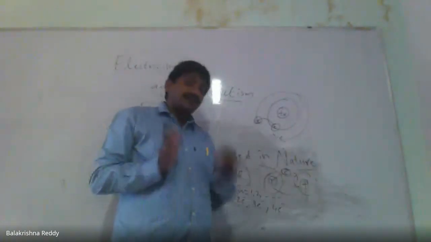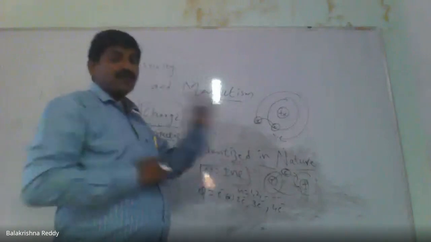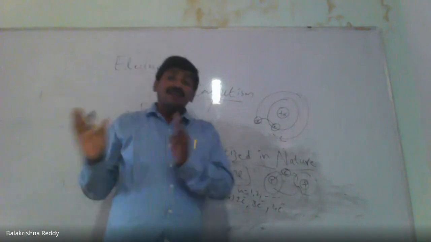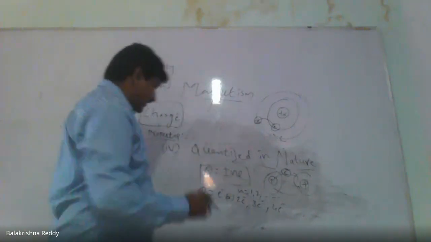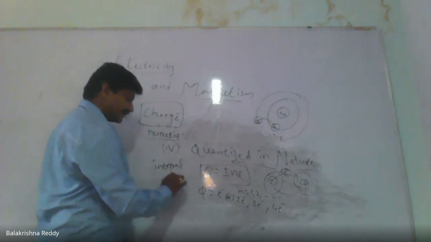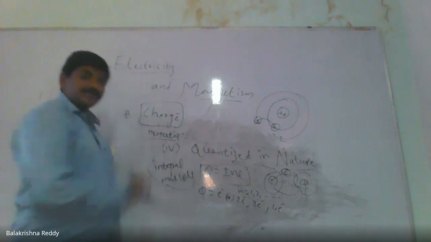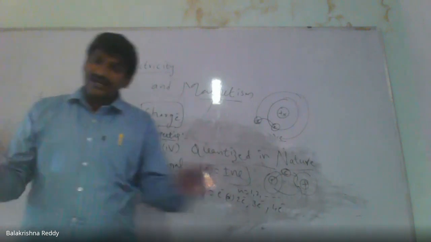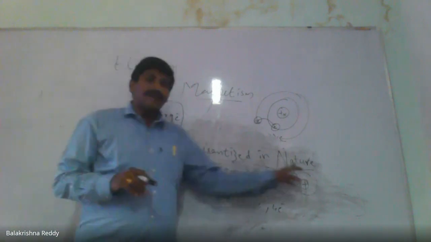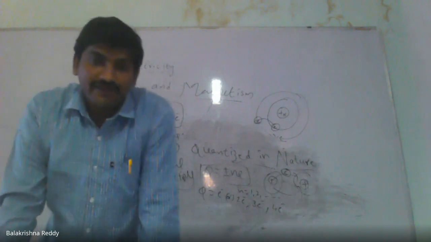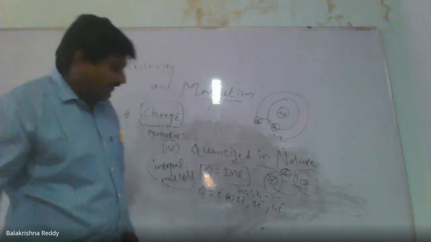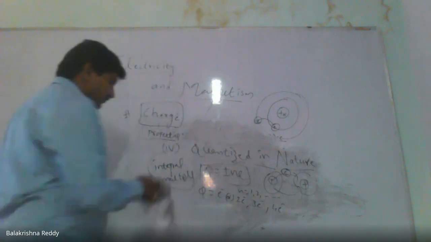What we understood from this is that the charge transferring from one atom to another while exchanging is always in the form of integral multiples, never in the form of fractions. These are the properties of charge. It is quantized in nature. Quanta means packet, so Q equal to plus or minus Ne. Now I'll put up one small numerical.